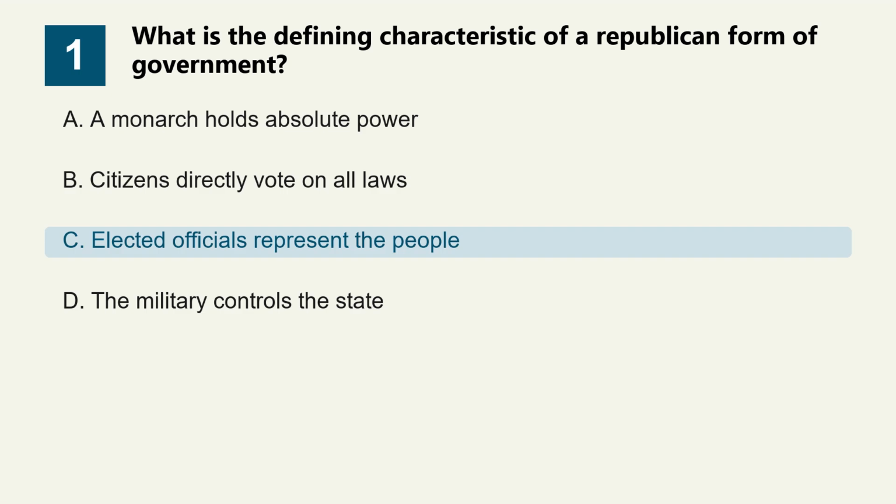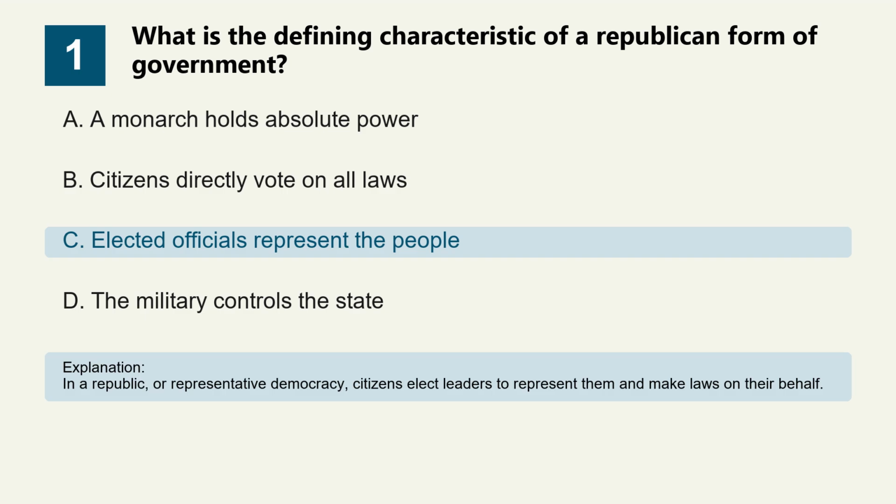The correct answer is option C. Elected officials represent the people. In a republic, or representative democracy, citizens elect leaders to represent them and make laws on their behalf.